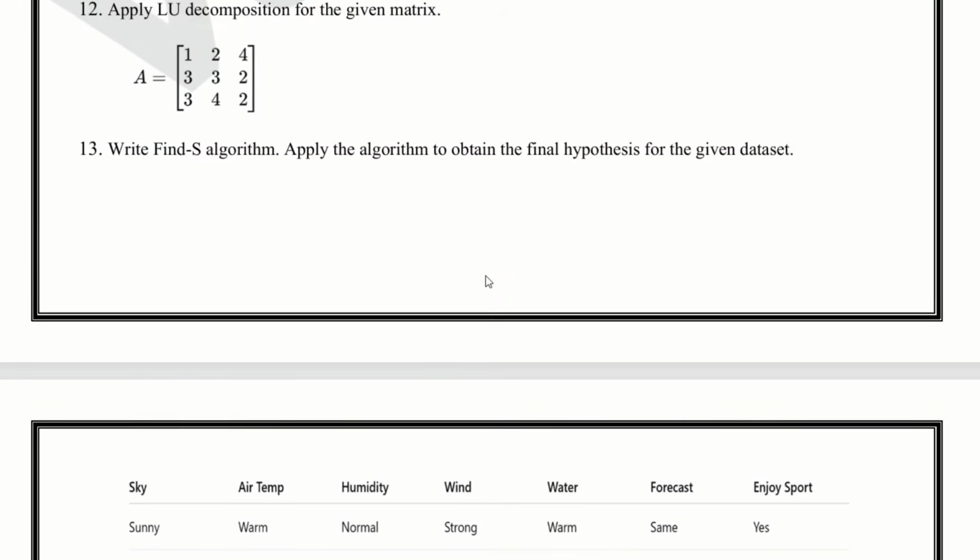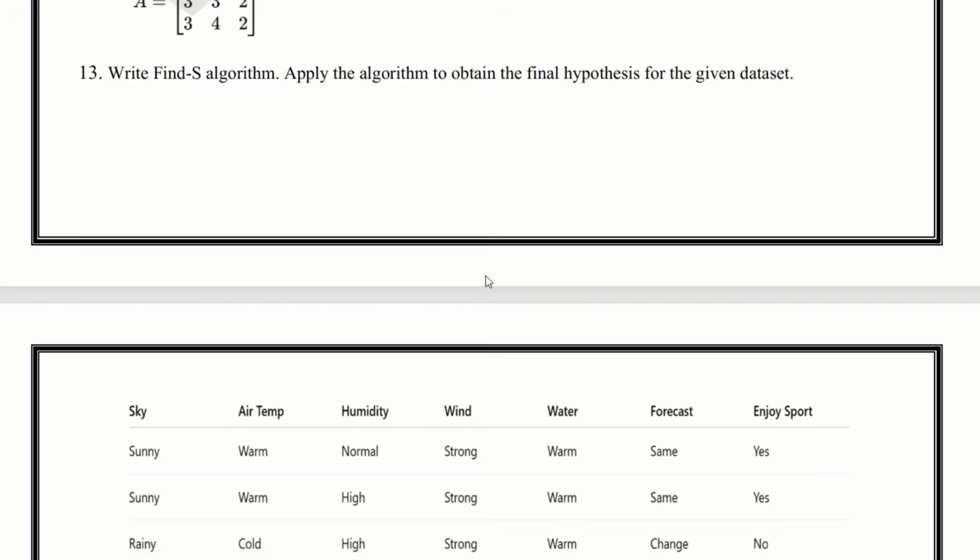Question number 13. Write the Find-S algorithm. Apply the algorithm to obtain the final hypothesis for the given data set. Very important algorithm question. Learn the Find-S steps and practice with the table.